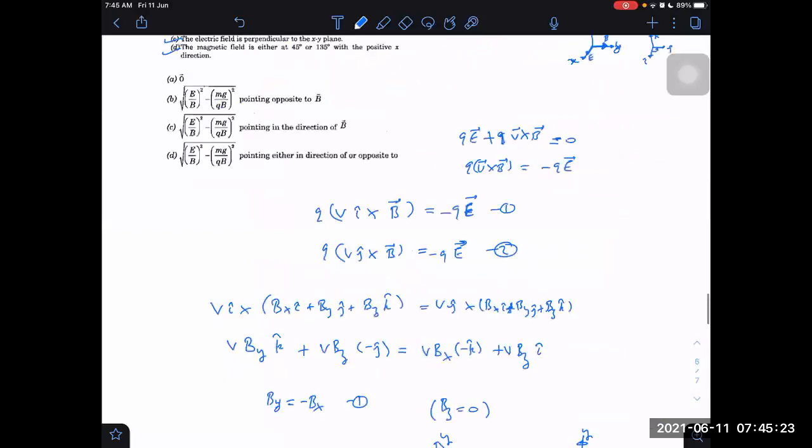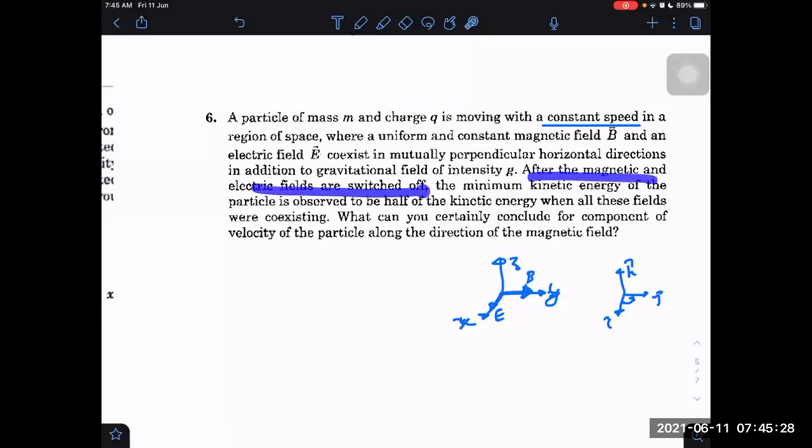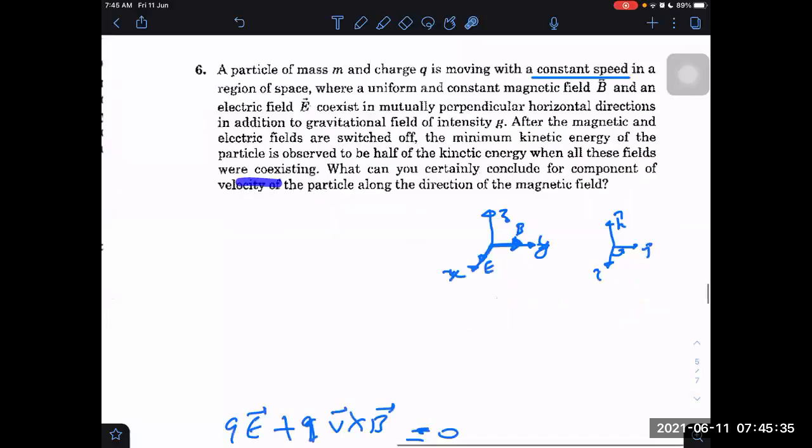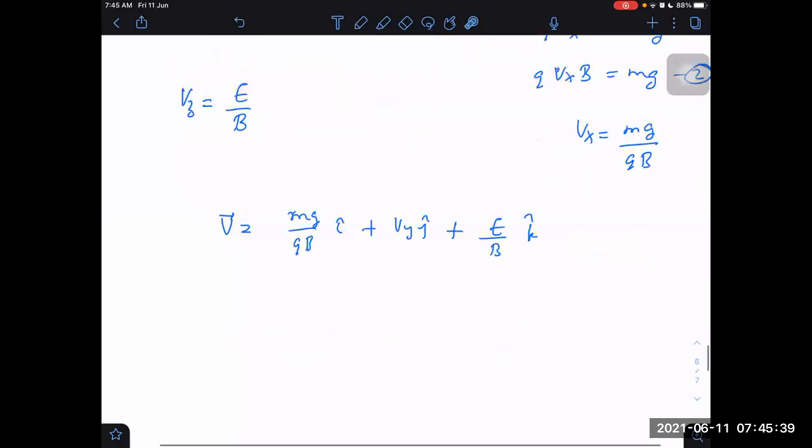Second condition given is: after the magnetic field and electric field are switched off, the minimum kinetic energy of the particle is observed to be half of the kinetic energy when all these are coexisting. So, first of all, let us switch off electric and magnetic fields. Two forces are gone away. Only one force remains: gravity.